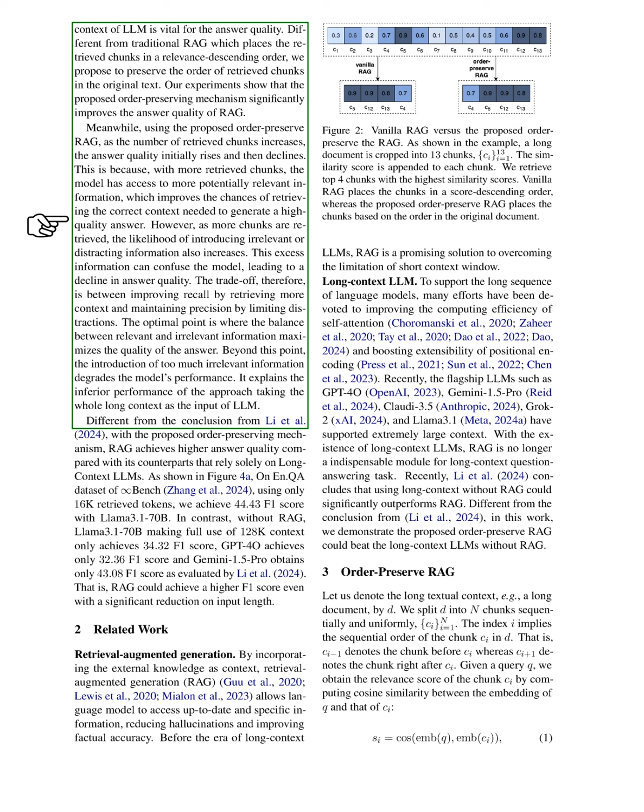We also observe that as we increase the number of retrieved chunks, answer quality improves initially but then declines. This happens because while more chunks provide potentially useful information, they can also introduce irrelevant details that confuse the model. Thus, we must balance the amount of relevant information with the risk of distractions to optimize answer quality. Our findings suggest that RAG, when using the order-preserving method, can outperform long-context LLMs that do not use RAG.